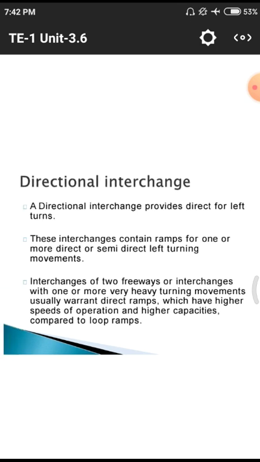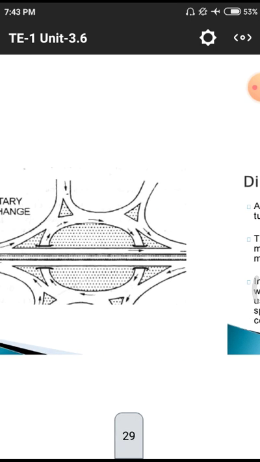What is the directional interchange? The next one we are having, the directional interchange, provides direct left or right turns. That means the road is connected to a particular junction, so that this directional interchange directly gives turns, either left or right. These interchanges contain ramps for one or more direct or semi-direct left turning movements. That means here we are having these ramp-like structures. Another, simply, we are having these arrows.